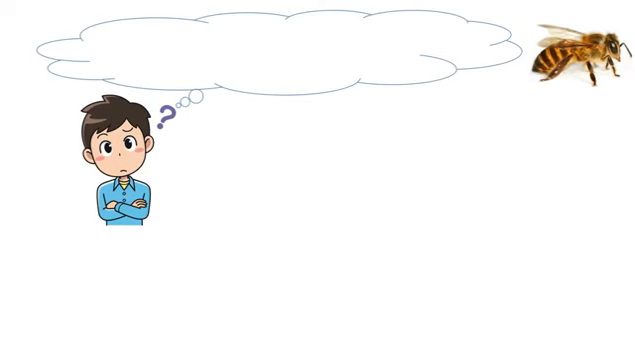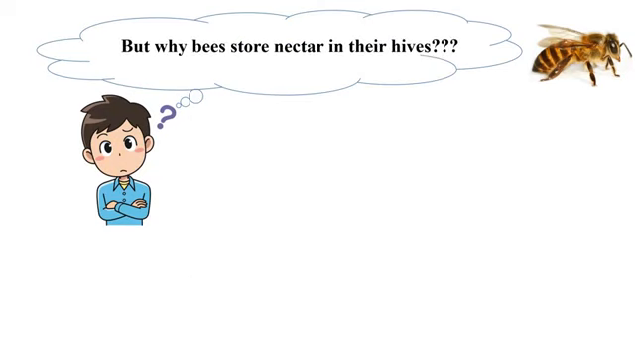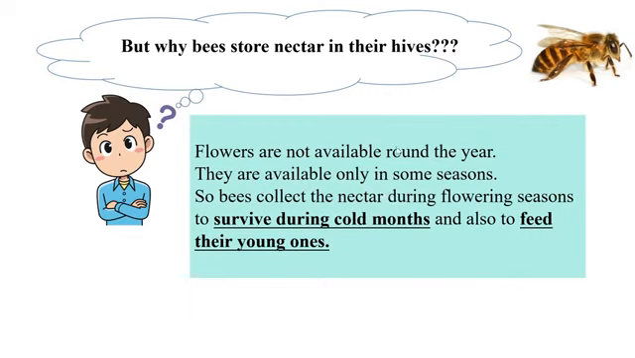But now you might be thinking, why do bees store nectar in their hives? Well, they do have a good reason. Flowers are not available round the year. They are available only in some seasons. So bees collect nectar during flowering seasons to survive during cold months and also to feed their young ones. Let's understand it this way. You know that water comes in your home in the morning only for 2 hours. Then what will you do? Obviously, you will store the water for the entire day, isn't it? That's what bees do. They collect nectar from the flowers when the flowers are available, so that they have enough food to eat when the flowers are not available.